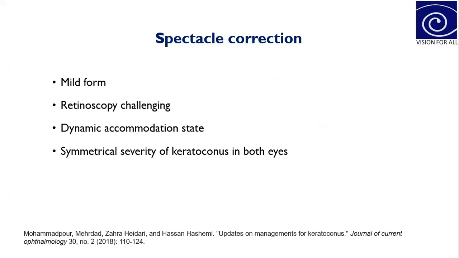And for treating a patient who has a mild form of keratoconus with spectacles, the keratoconus should be present symmetrically in both eyes. So it shouldn't be that one eye has mild keratoconus and the other eye has a moderate or severe amount of keratoconus. Both eyes have to have symmetrical severity of keratoconus. Then only can we correct with spectacles, if we can achieve better vision with them.